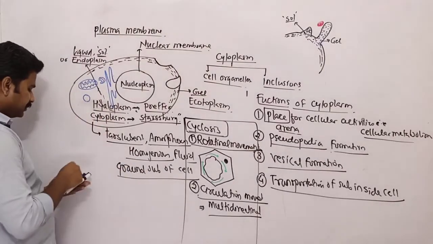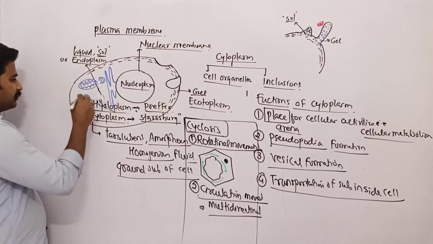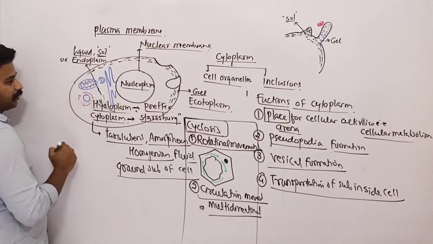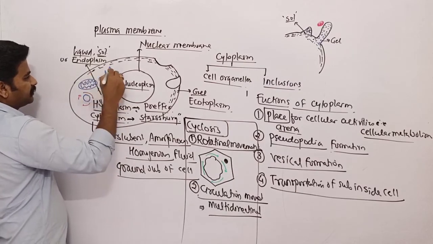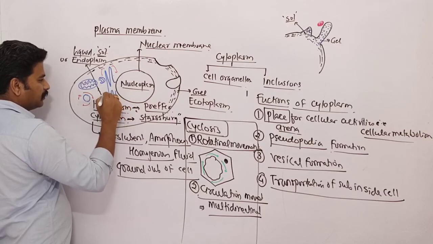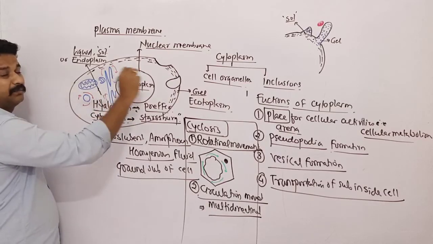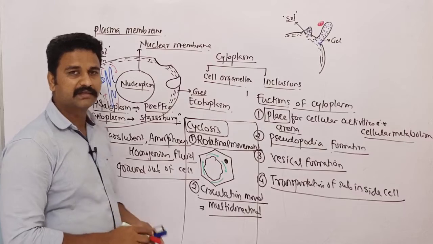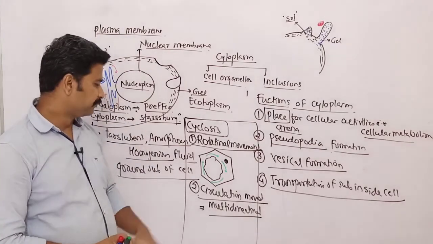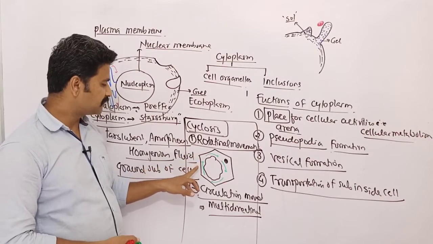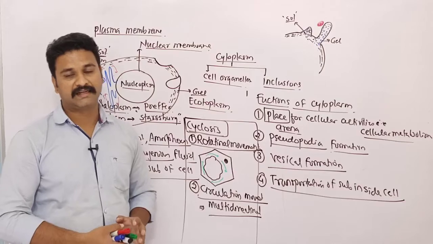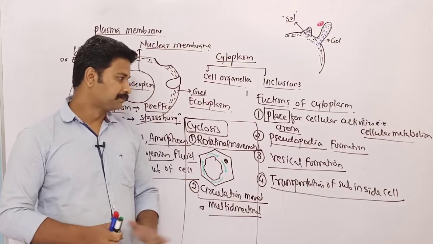Let's say for example this is an animal cell and some cytoplasm will move in this direction around this particular cell organelle, and some cytoplasm is moving in this direction around this cell organelle. So at multiple places the cytoplasm will move in case of animal cell, and it is a multi-directional movement. But in case of plant cell, the cytoplasm will move in a rotational movement and it is always unidirectional. Do remember this point.